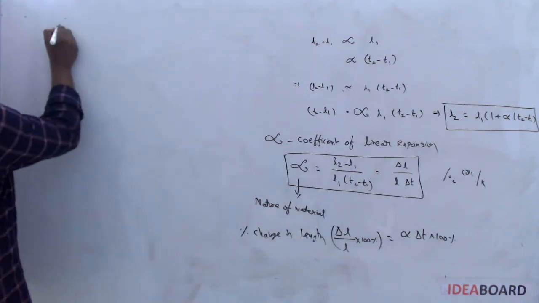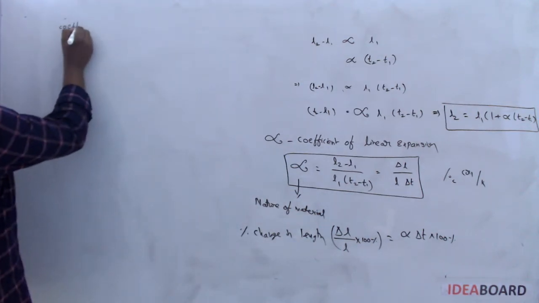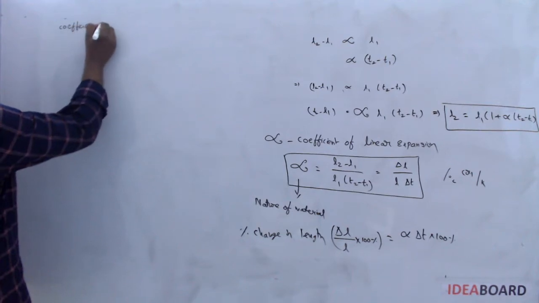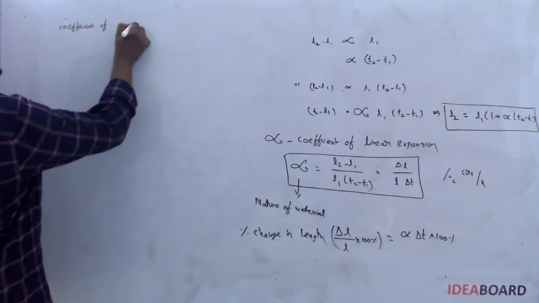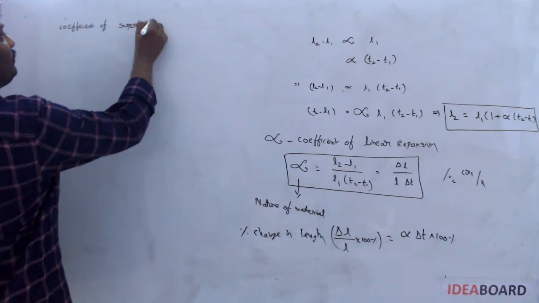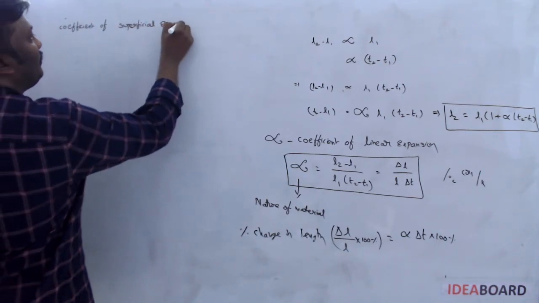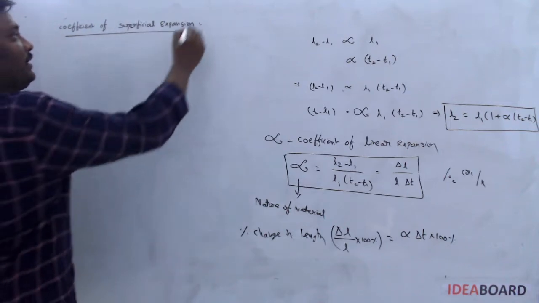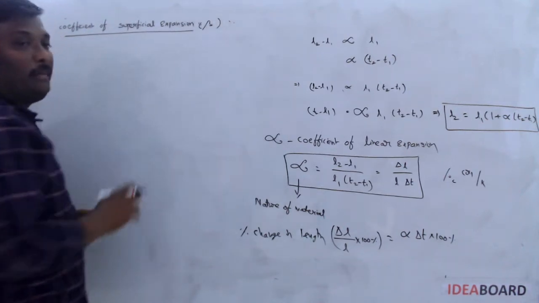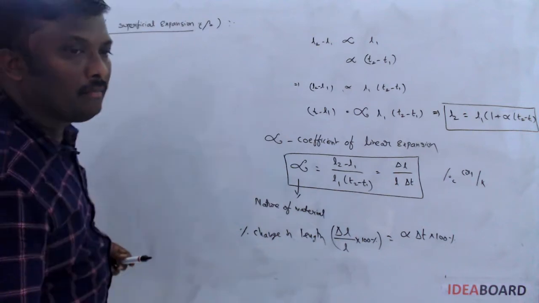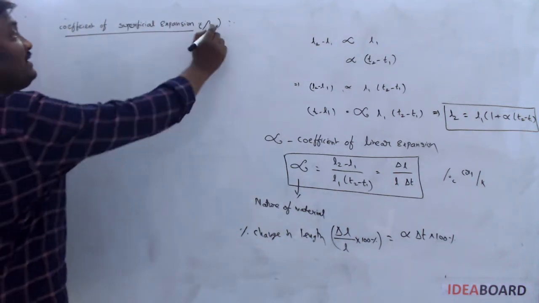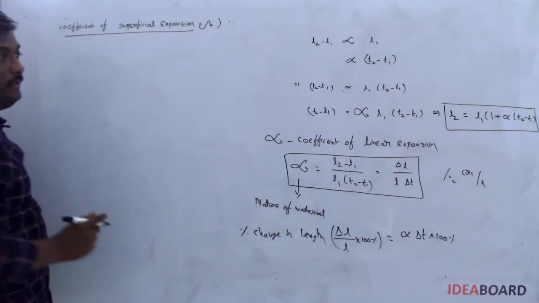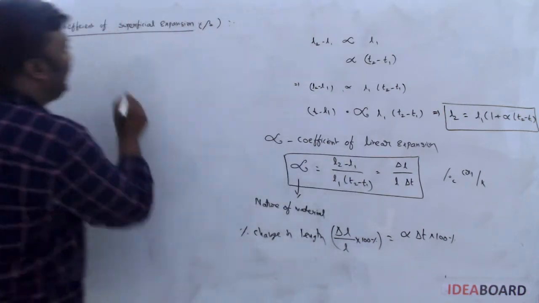Now we are going to the coefficient of superficial expansion. It is generally denoted by beta. Superficial expansion is related to area, so instead of length, you should write area.